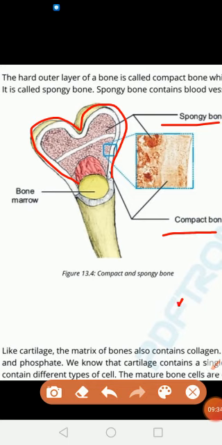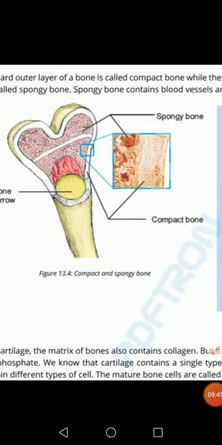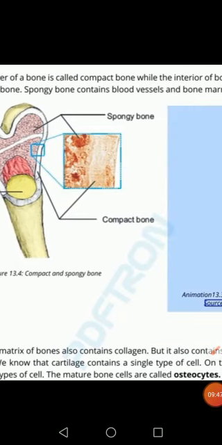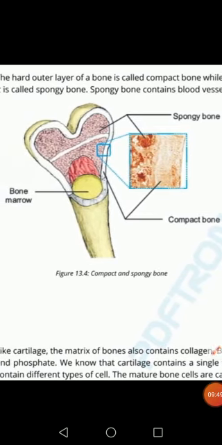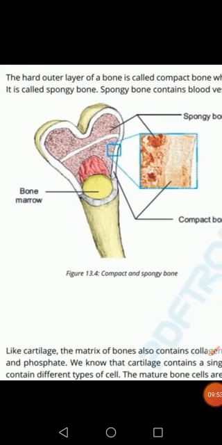And like cartilage, the matrix of the bone also contains collagen. So inside the bone collagen is present, but it also contains minerals like calcium and phosphorus.